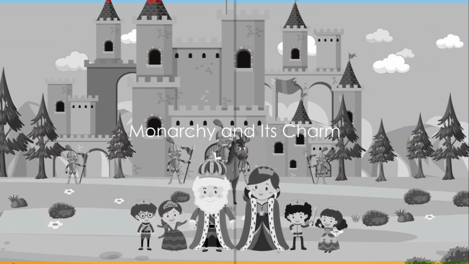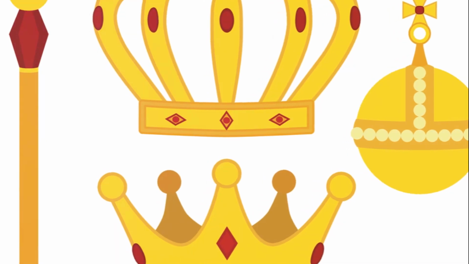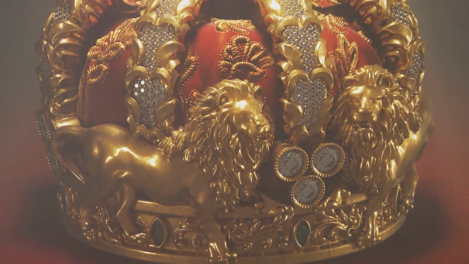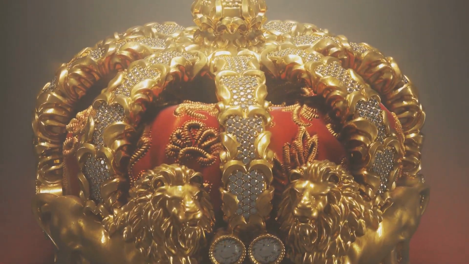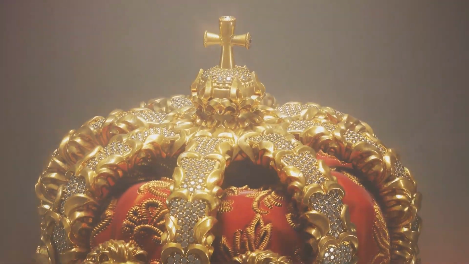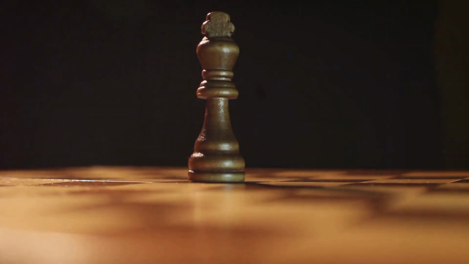Next, we delve into the world of monarchy, where the crown holds the power. In its simplest form, a monarchy is a political system where a single family rules from generation to generation. The power, or sovereignty, is personified in the leader, or monarch, who is the head of state until death or abdication. Monarchies come in two main types, absolute and constitutional.